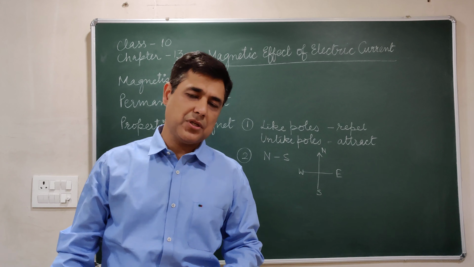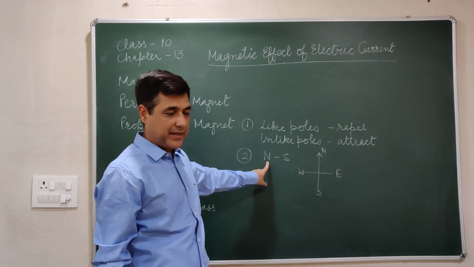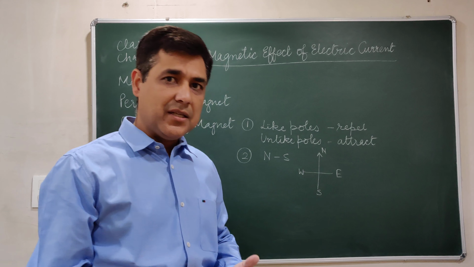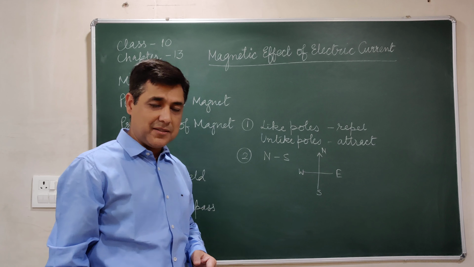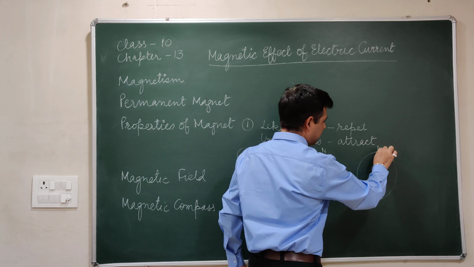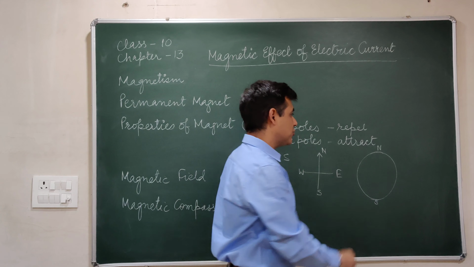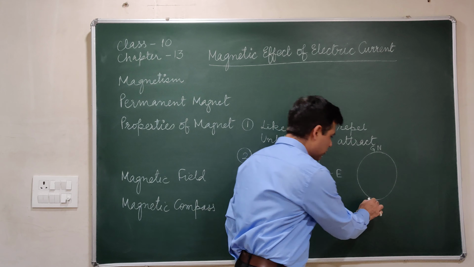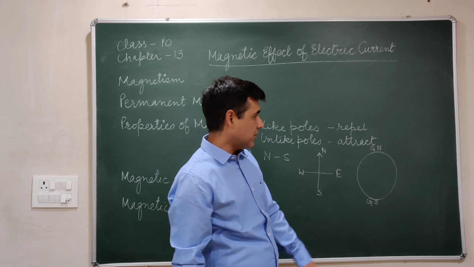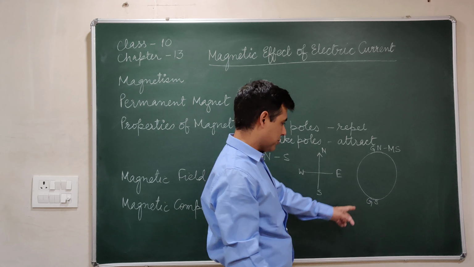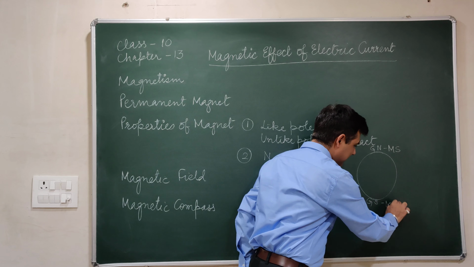Now a question can come to your mind: why does the north pole of a bar magnet align itself towards the north of the Earth? It means they are attracting each other, even though they are the same pole. Actually, when we talk about Earth, the north pole of Earth is basically a geographical north pole, and the south pole of Earth that we study is a geographical south pole. Actually, the geographical north pole is the magnetic south pole and the geographical south pole is the magnetic north pole.